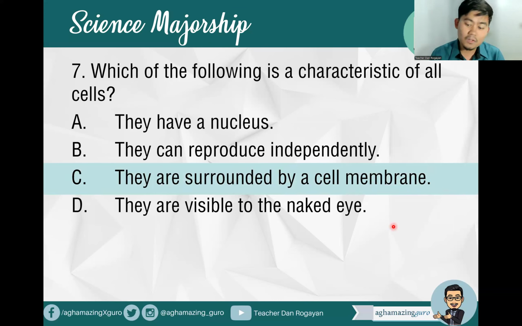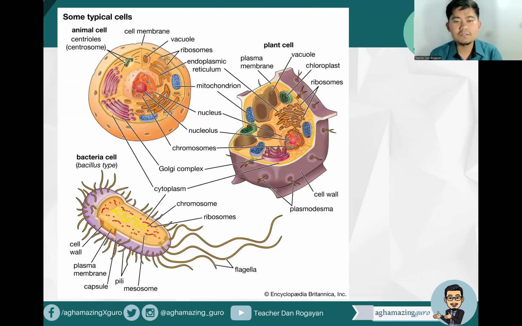Now remember our common parts or common structures in the cells, whether this is a prokaryotic cell, also known as a bacterial cell, or a eukaryotic cell like that of the animal cell and the plant cell. As mentioned, there is what we call the plasma membrane.